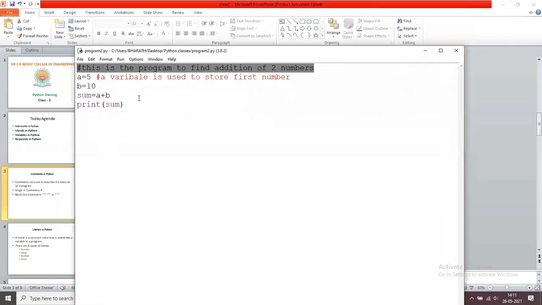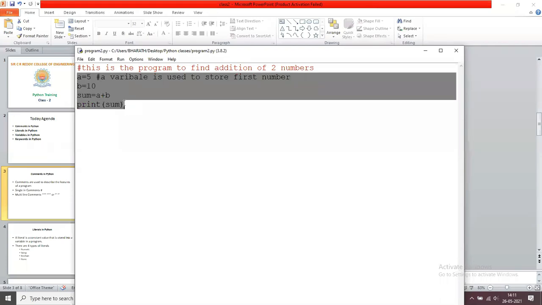What is the purpose of the comment line? The comment line is used to describe our program. Here the program is 4 lines, so it is very easy to understand. If your program is more than 100 lines, then in every function you are going to write a comment line. Based on that comment line, you are going to identify the purpose of that function.